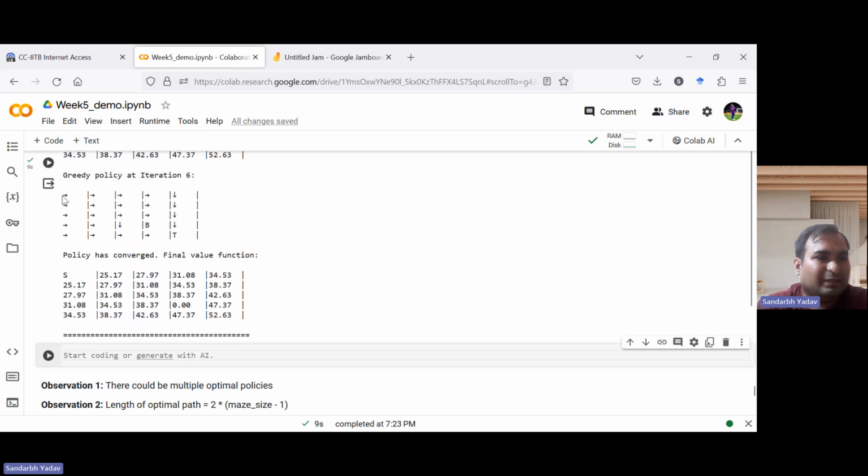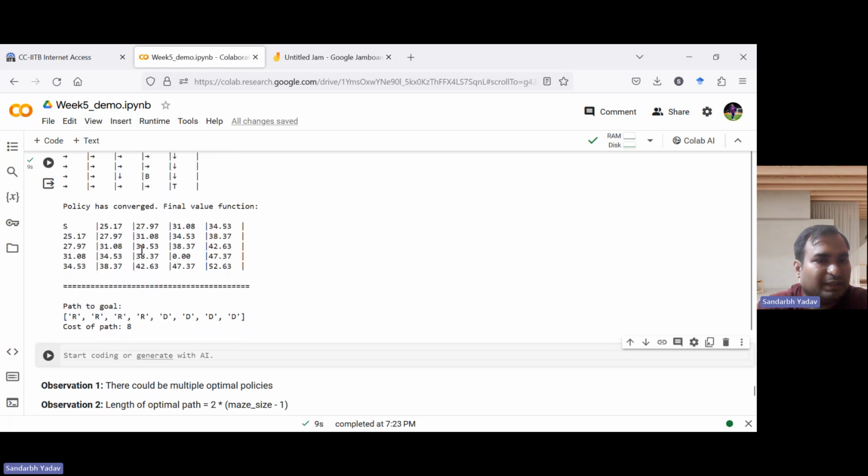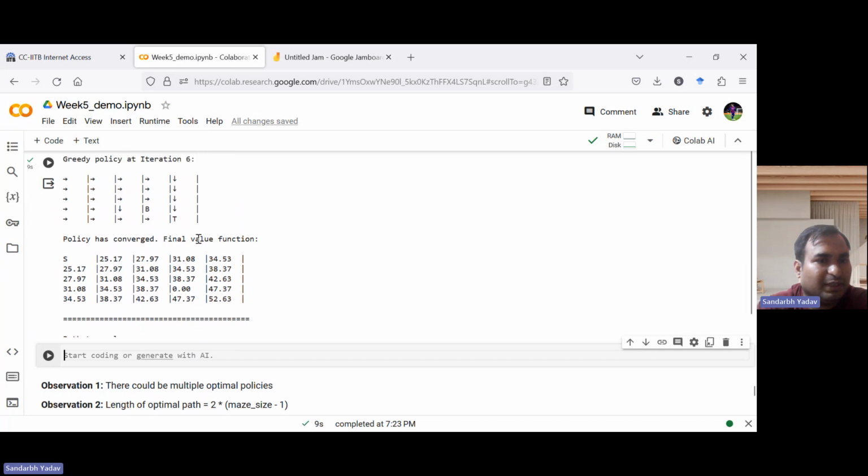So this basically says if you are in the start state, you move right, right, right, then down, down, down. So the policy is right, right, right, right, down, down, down, down. So it goes this way. But as we can see, since there is no barrier here, it could have been down, down, down, down, and then right, right, right, right. So in this way there could be multiple policies.